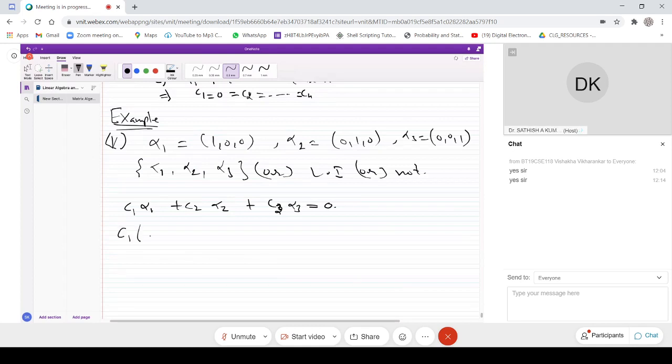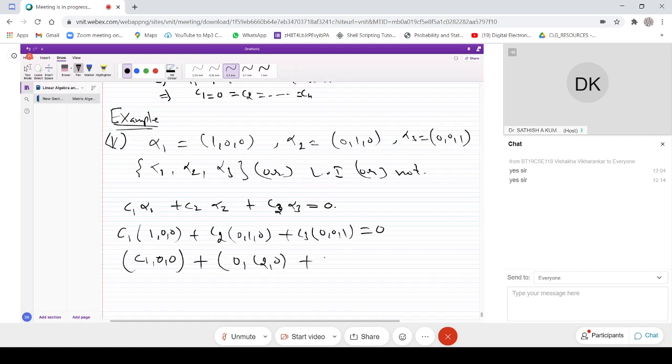Okay, now that's straightforward. C1 into alpha 1 is (1, 0, 0), plus C2 into alpha 2 is (0, 1, 0), plus C3 into alpha 3 is (0, 0, 1). This is equal to the zero vector (0, 0, 0). Multiplying inside, that is (C1, 0, 0) plus (0, C2, 0) plus (0, 0, C3).